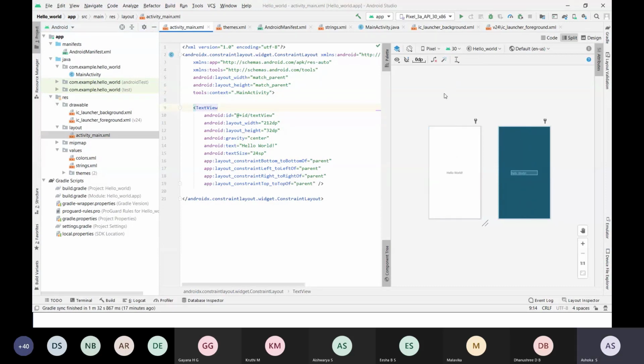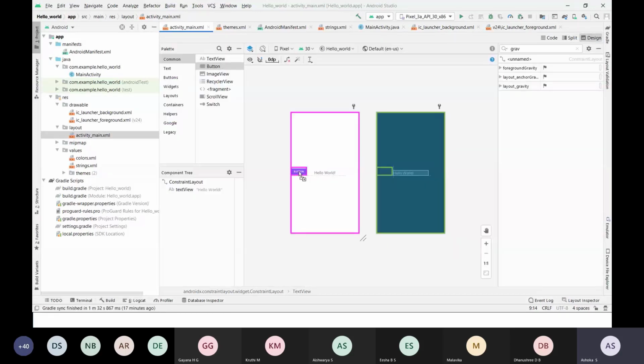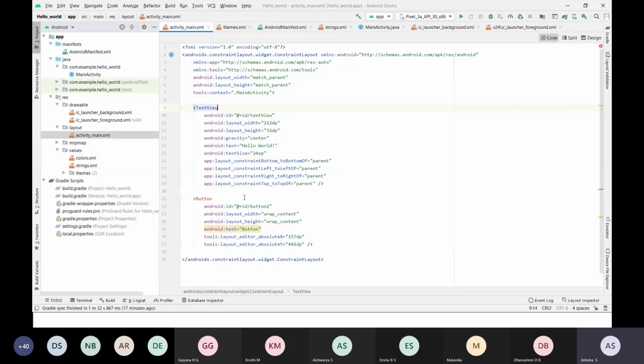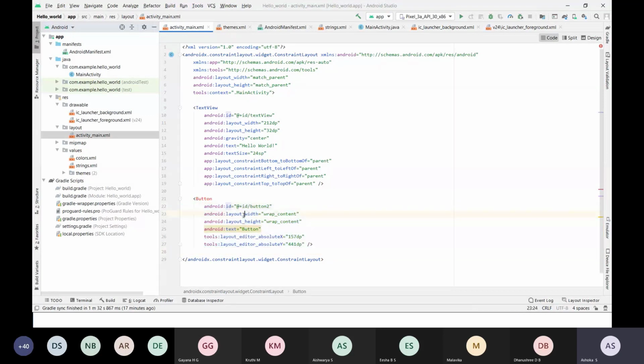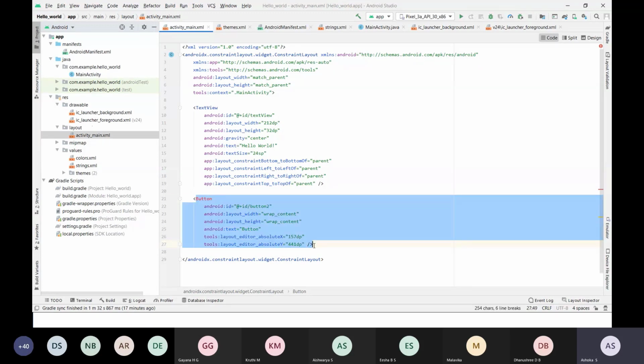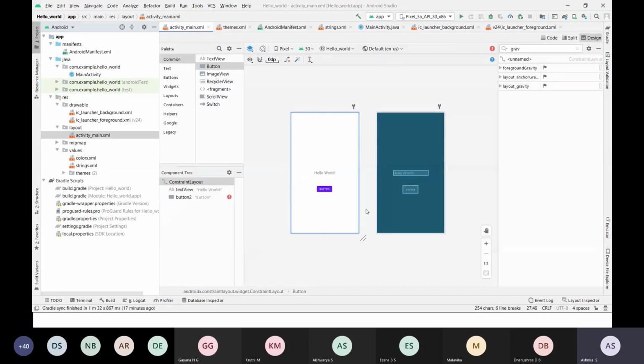Okay. So suppose you drop a button here, see I have dropped a button here, right? Now you can see in the code part, you can see here. Otherwise you need to write this much code in order to draw a button. You have to use the Button tag and it will have an ID, width and height, the text, and the absolute value of x and y. You manually need to type this. Otherwise, it's better you drag and drop.